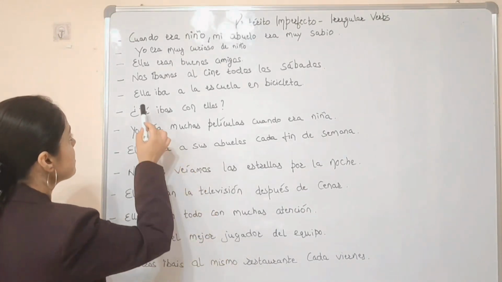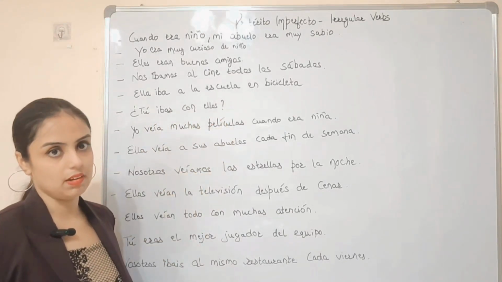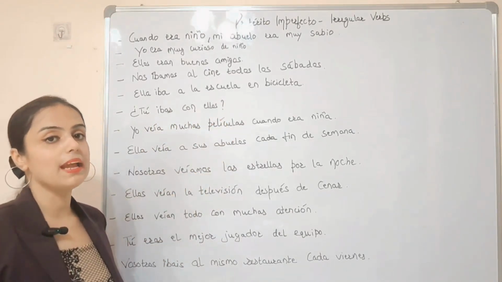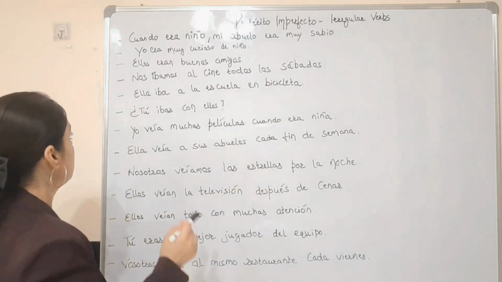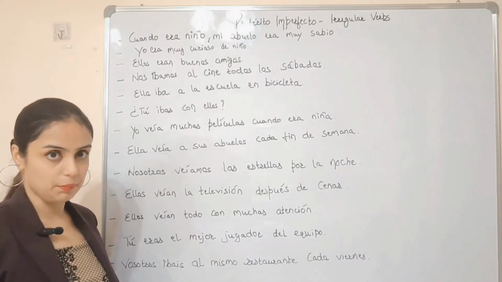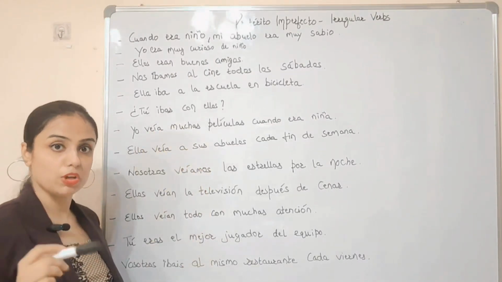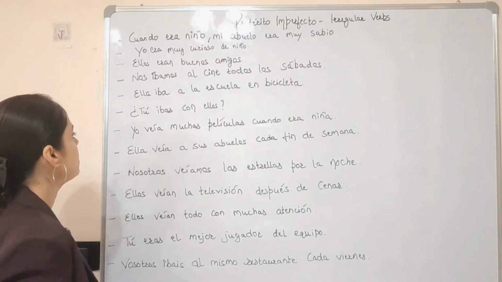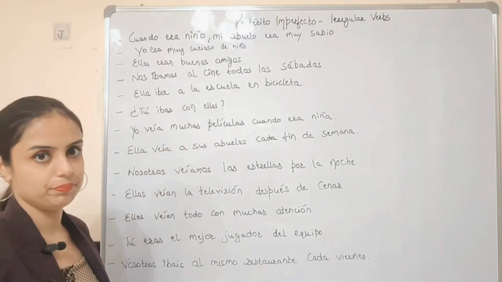¿Vale? The next one is: Ella iba a la escuela en bicicleta. She went to school by bicycle. Bicicleta means bicycle. Tú ibas con ellos. Were you going with them? Tú ibas con ellos. ¿Vale? Íbamos, iba, ibas. These are the forms of ir.